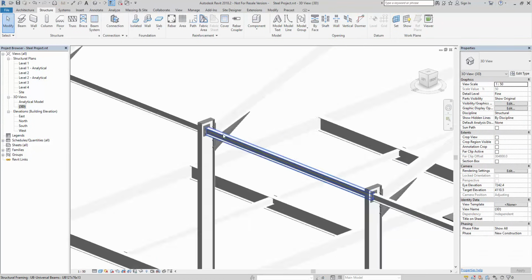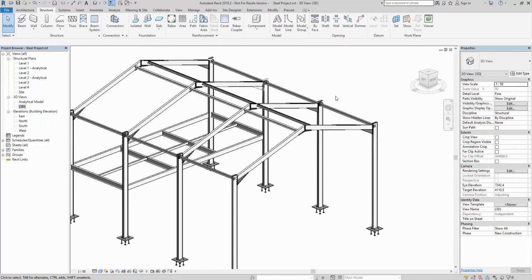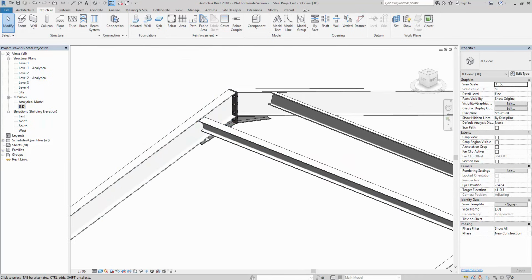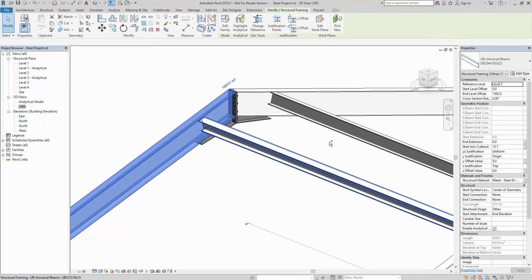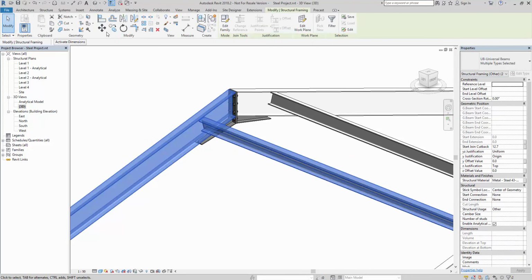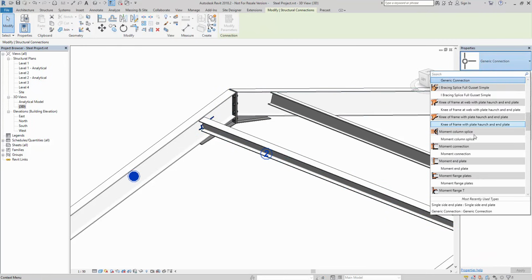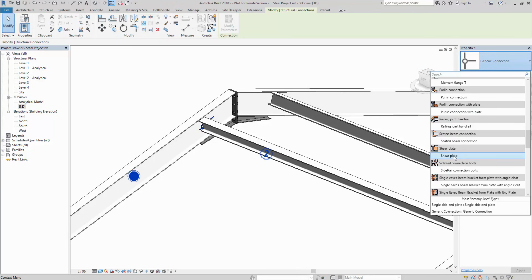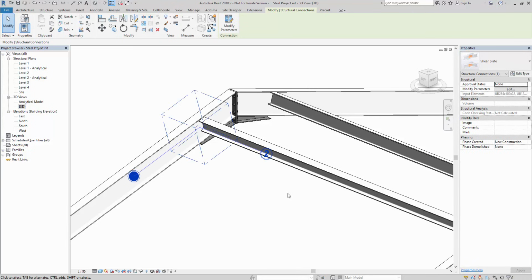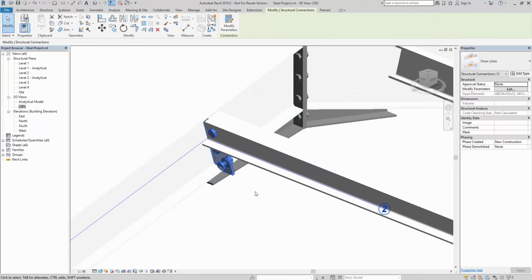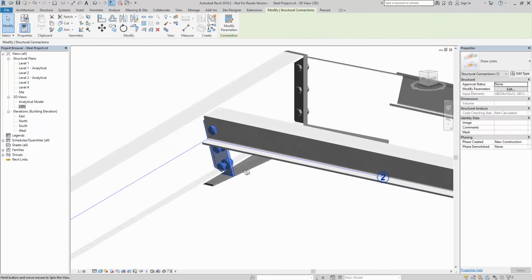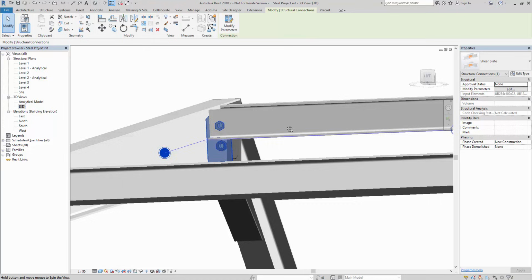So if we have a look, we should now connect up all the tie beams. If we look at the tie beam on the rafter, so we go structure, connection, and we do something a little bit different in here. We don't have to go to single sided end plate. We could go with a shear plate. Again, I'm not really trying to engineer this as such. I'm just showing you the ability to put. So that will notch the tie beam.